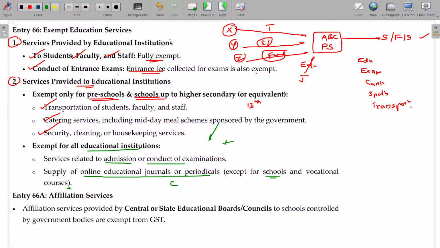These services are provided by third parties. There are lots of educational institutions providing the journals and periodicals for online accessibility for a fee. That will not come under GST. But this will be applicable only for what? Except schools. And also vocational courses.